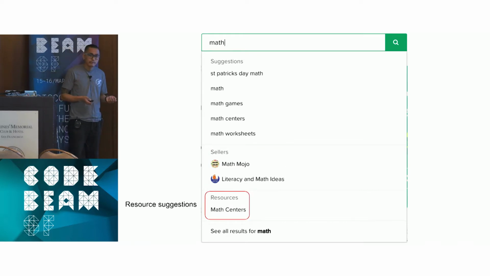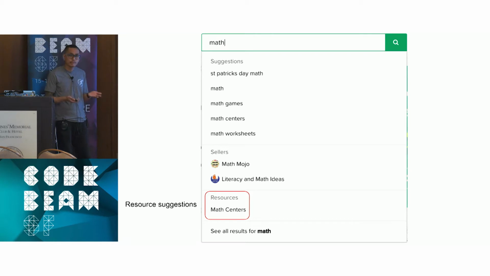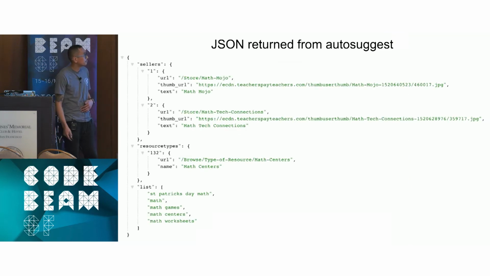And we have this facet called a type of resource. We have math centers, which happens to be a type of resource. So the data to power that is nothing out of the ordinary. This is what you would expect. We have your sellers, your resource types, and your lists of related searches. You have the links and the links for the thumbnails to also power that data.